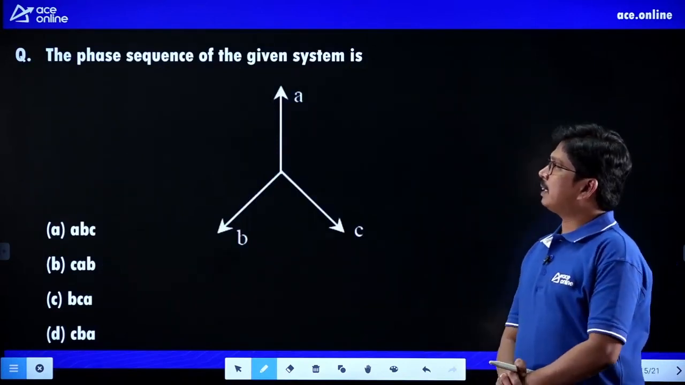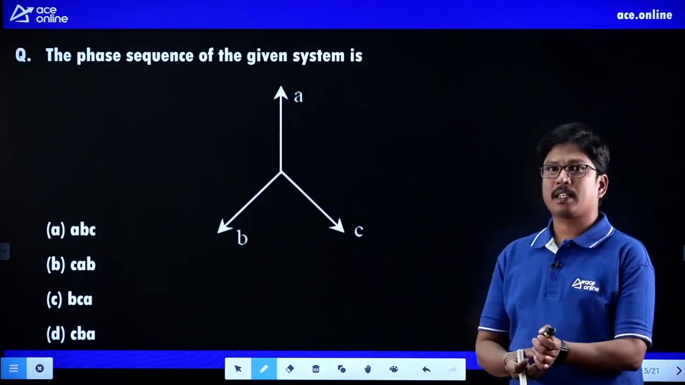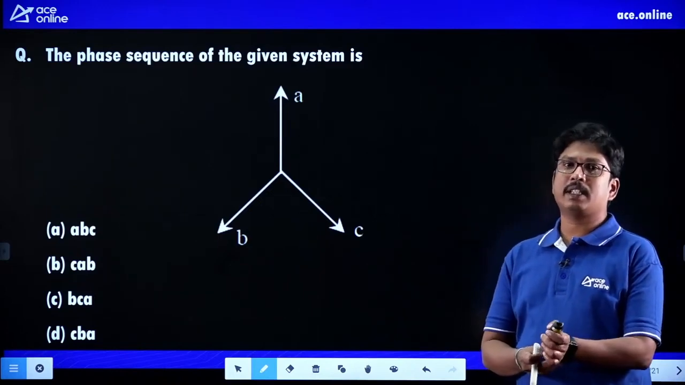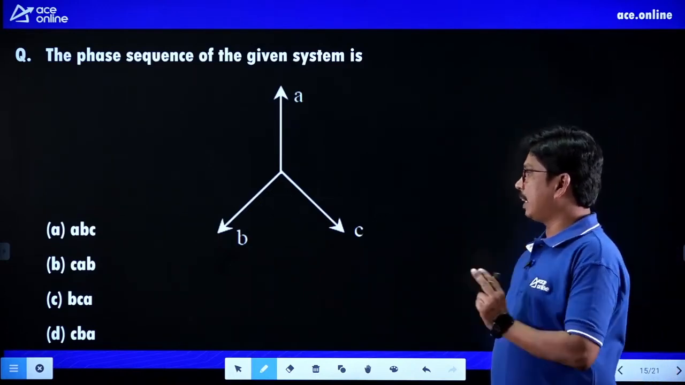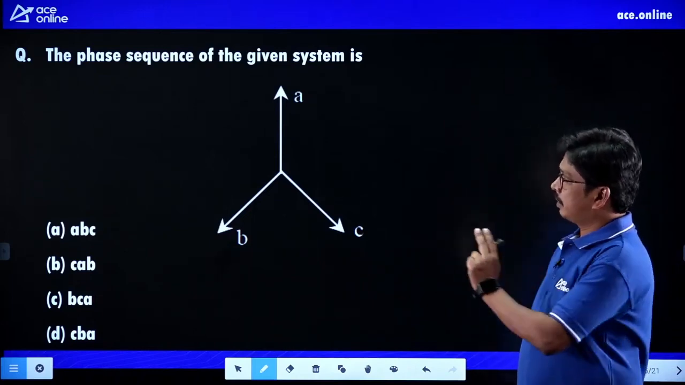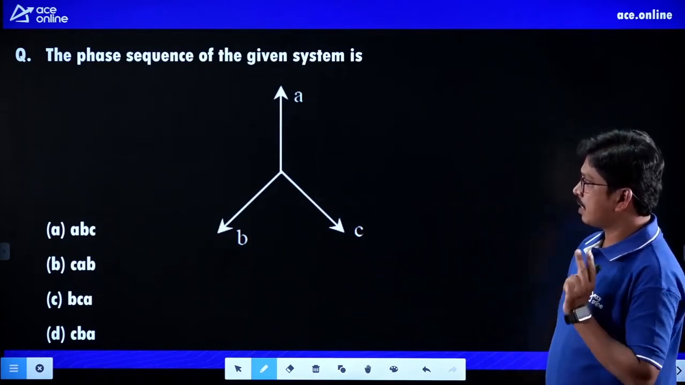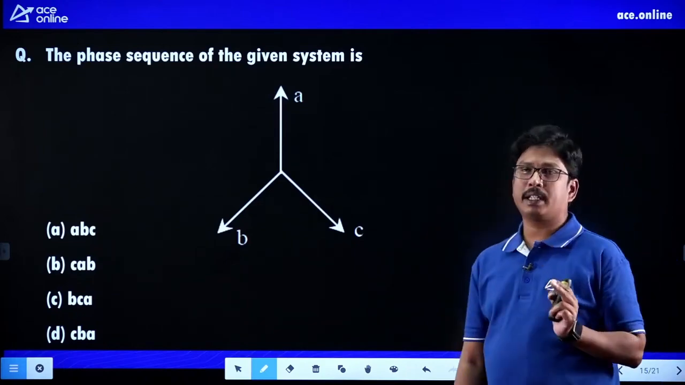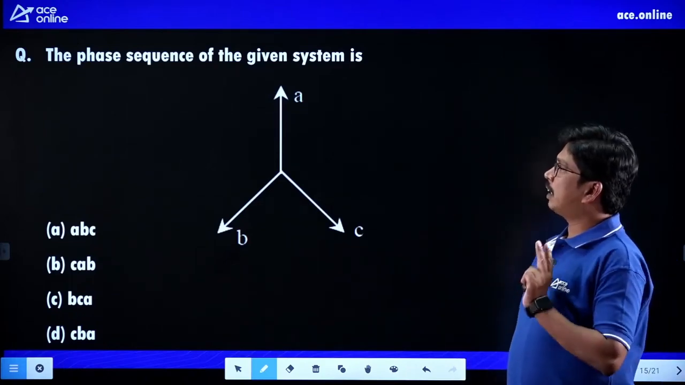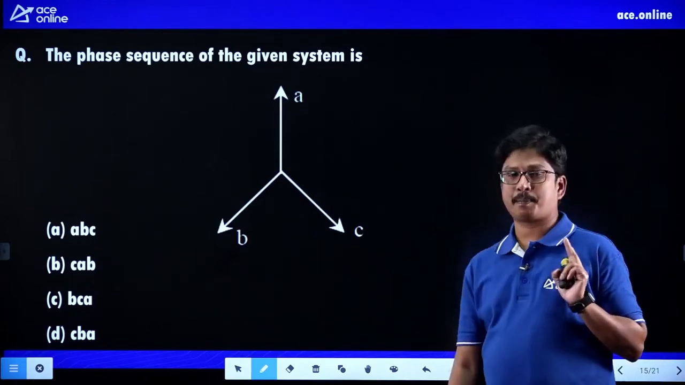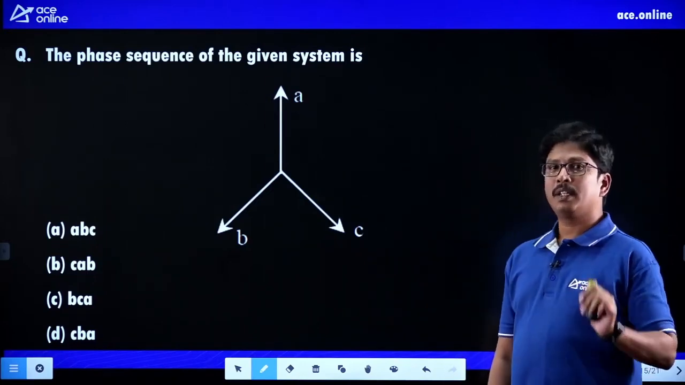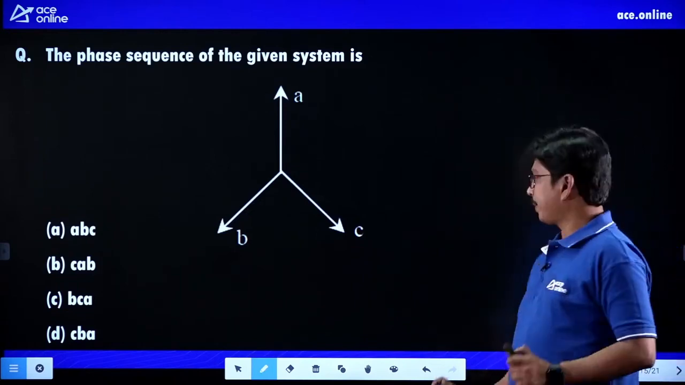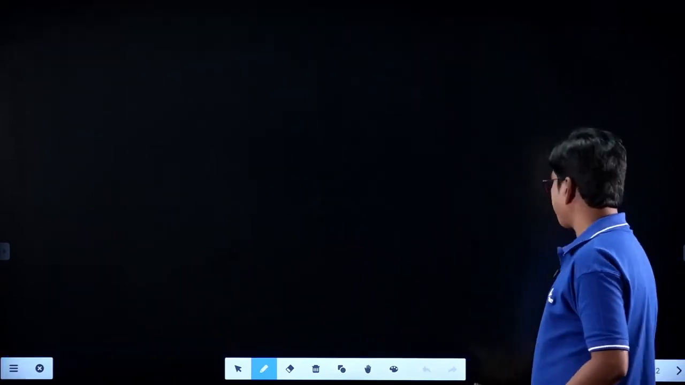Just tell me what is the phase sequence of the given system. What is the phase sequence of the given system, students? So A, B and C are given here, and the 4 options are given: ABC, CAB, BCA and CBA, and they are asking what is the phase sequence of the given system. Now tell me how to find the phase sequence.